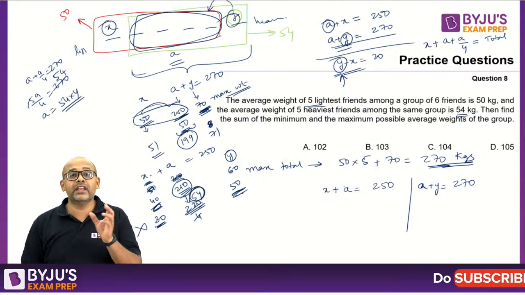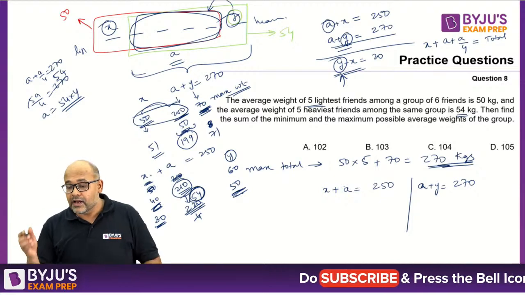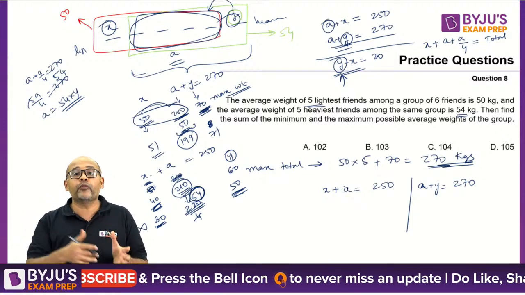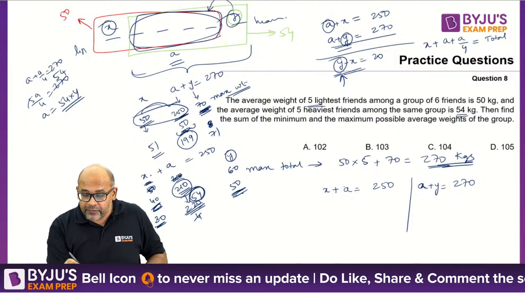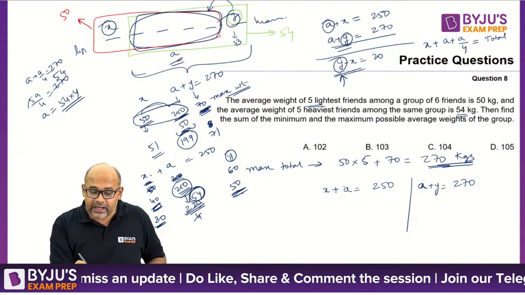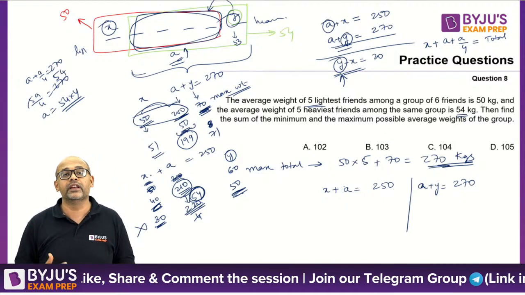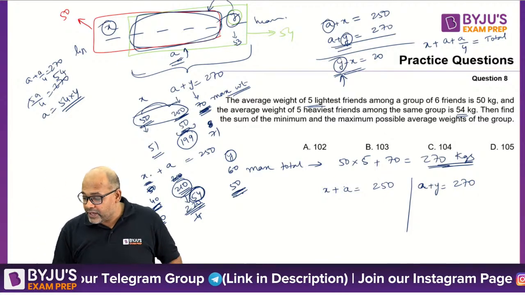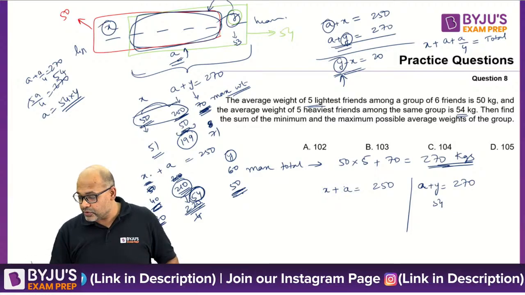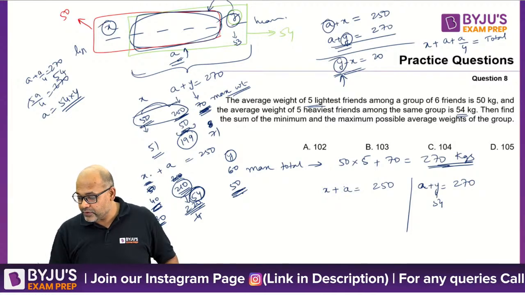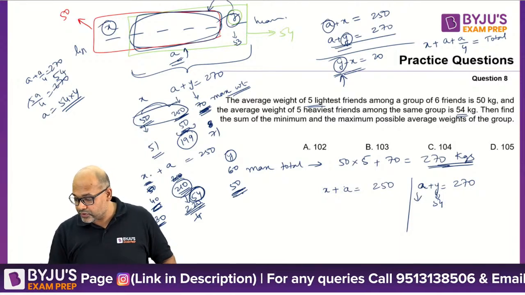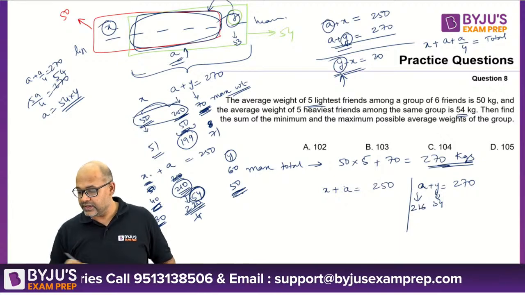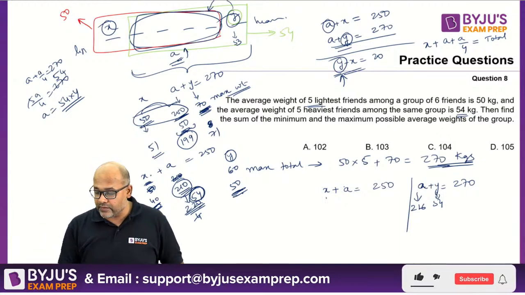So you are saying that each person in between is 54 kgs, which means y can also be up to 54. You cannot go below 54, because if y is going below 54, let's say it's 53, then this value will go more than 53, which is not possible. So you can go up to 54. So that is your limit. So your y is 54, you will get your a from here. So y is 54, so your a will be 270 minus 54. So your a should be 216, which means you will get the value of your x.